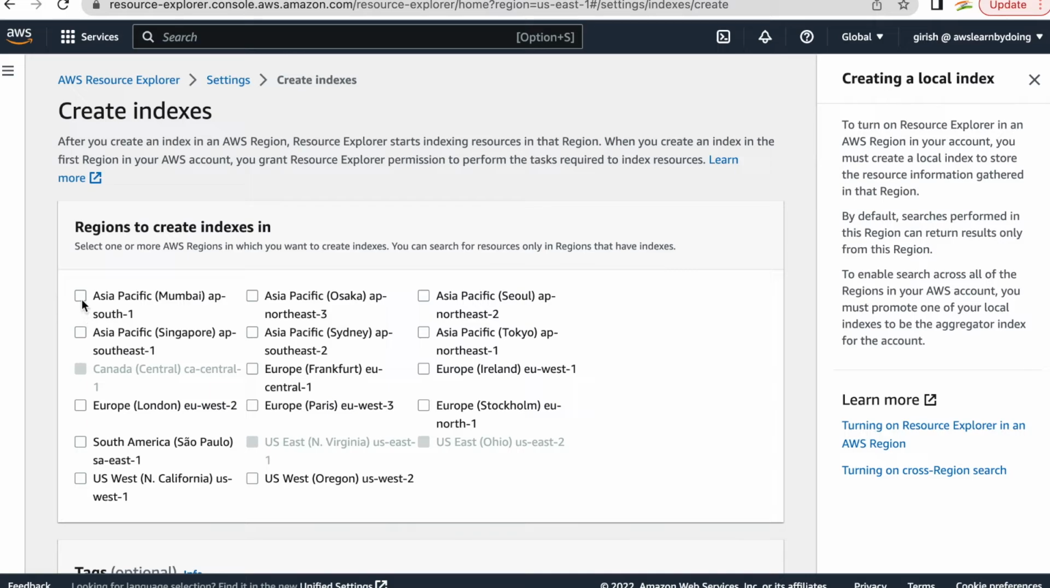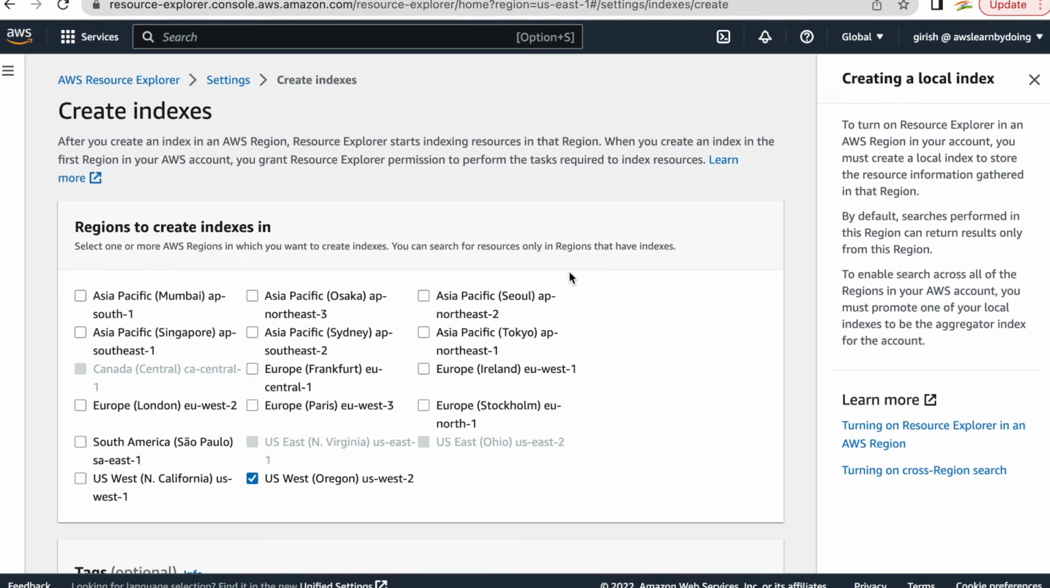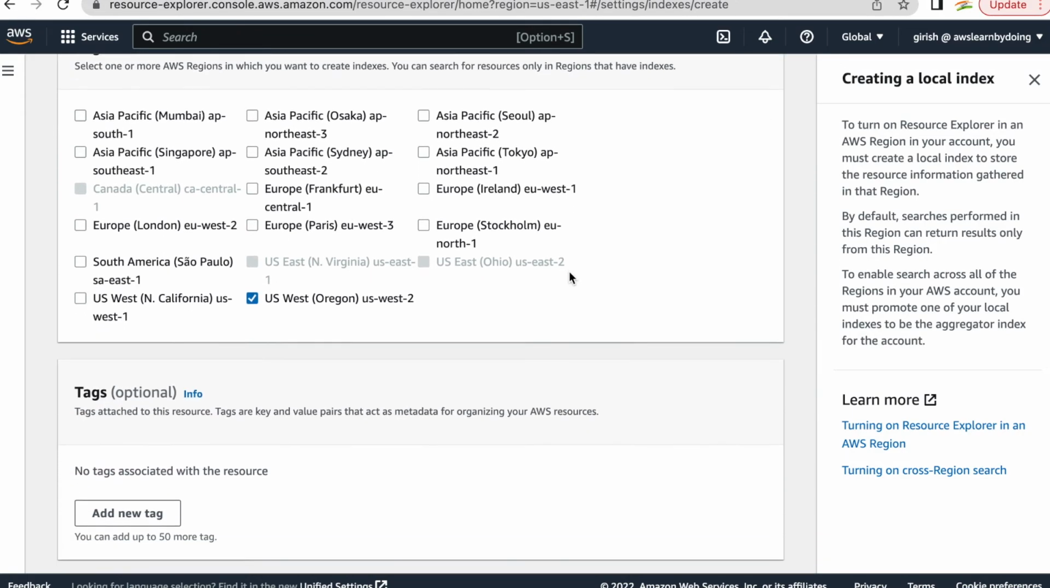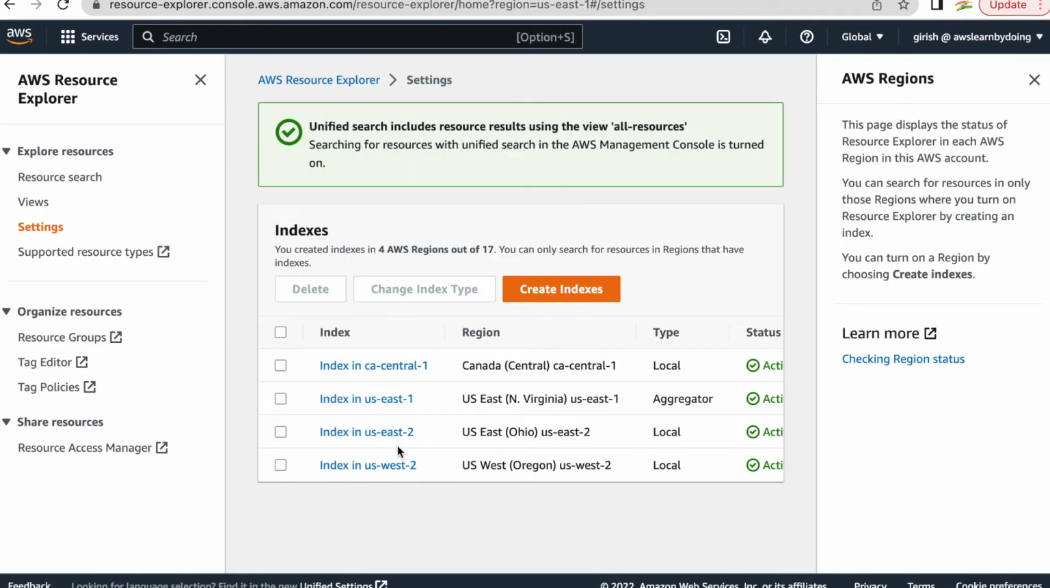In settings, you can see Canada Central, US East 1 and US East 2 are grayed out, so it's already enabled there. If I do this, then Resource Explorer will be enabled, or in Asia Pacific, and you will have one index created there. Let's do that. Let me do this in US West 2 and just create an index, but it is showing local index. Let's see what comes by default, whether it is a local index or something else. Okay, so I created US West 2 Oregon, and by default it is a local index. That is fair enough, right?